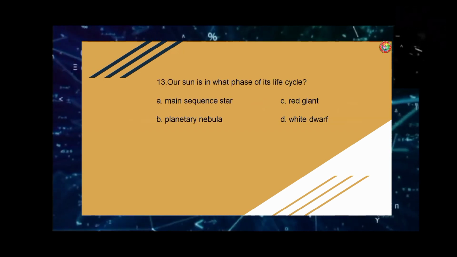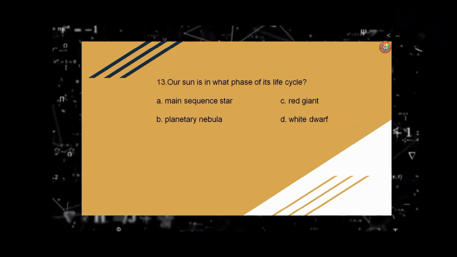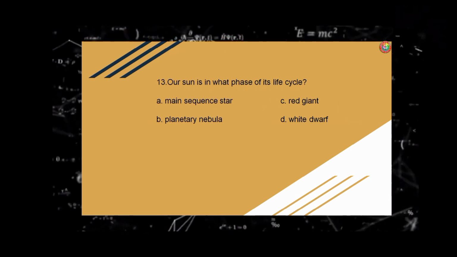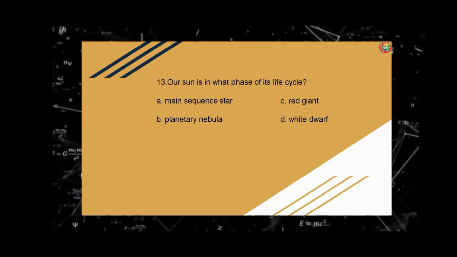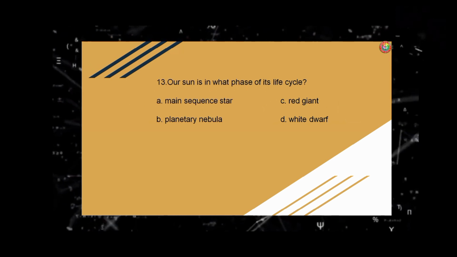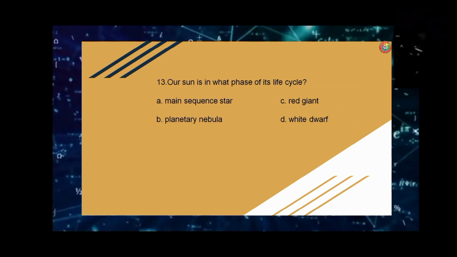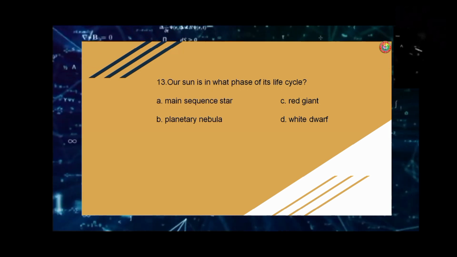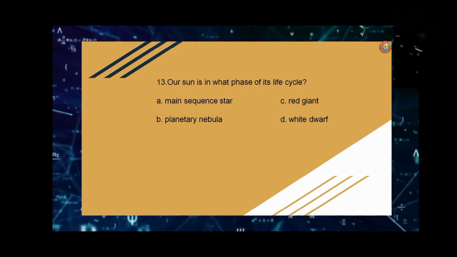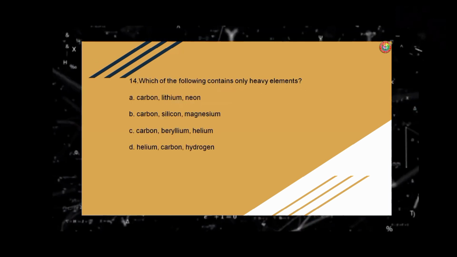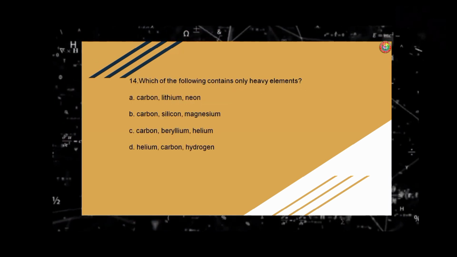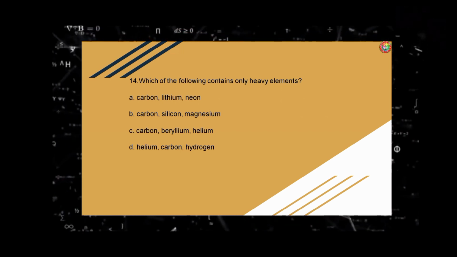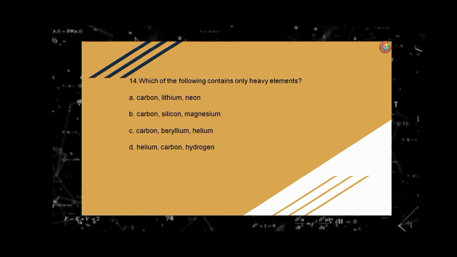Number thirteen. Our sun is in what phase of its life cycle? A. Main sequence star. B. Planetary nebula. C. Red giant. And D. White dwarf. The answer is letter A, main sequence star. Number fourteen. Which of the following contains only heavy elements? A. Carbon, lithium, neon. B. Carbon, silicon, magnesium.